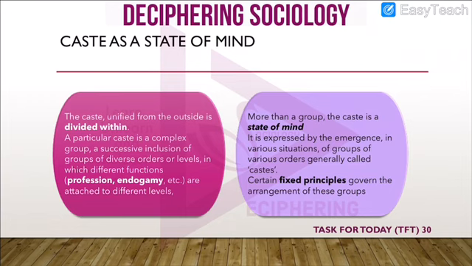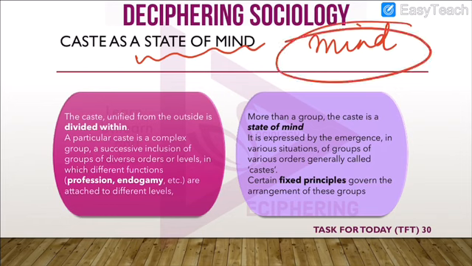Then what was caste? If there was so much diversity, then what was caste? According to Dumont, caste was a state of mind. That is why it is known as a cognitive structure. It was an idea, it was a value, it was intangible, it was something in the mind. What do we understand by this? It simply means that the caste system, although for an outsider it was